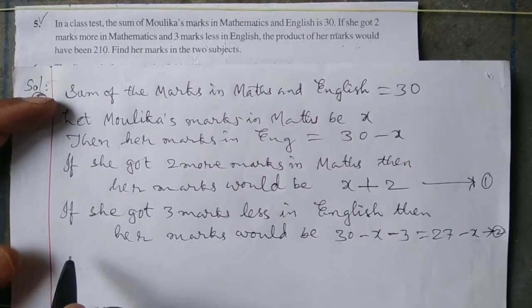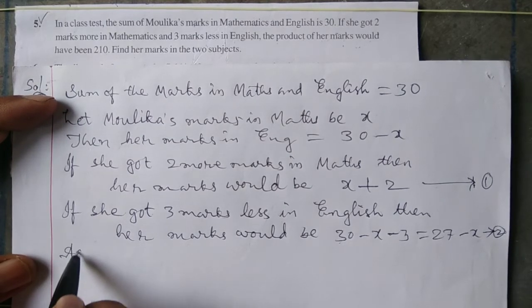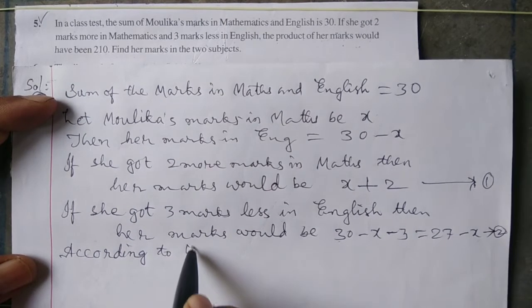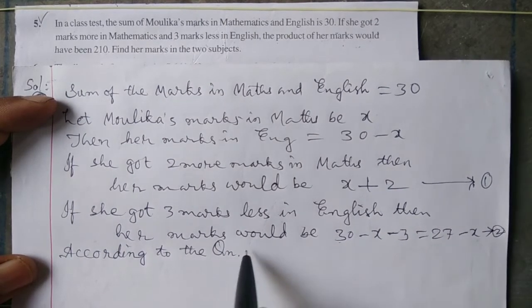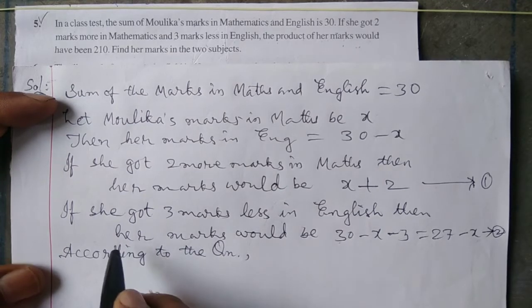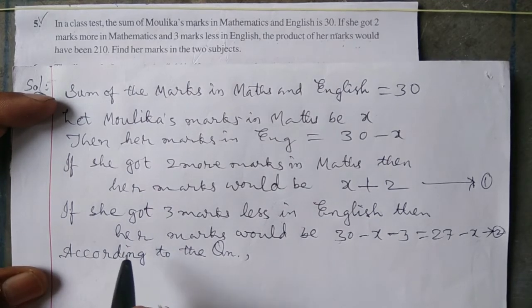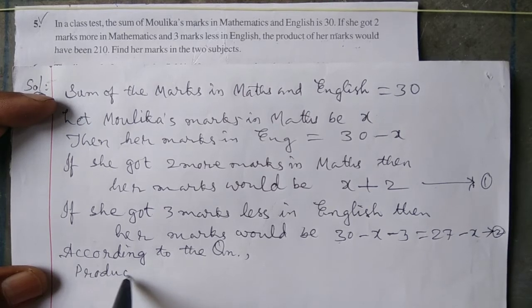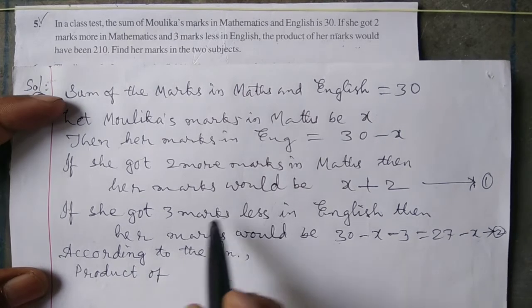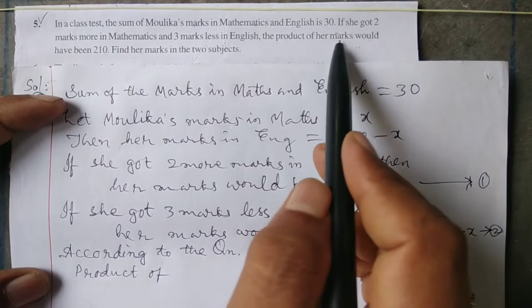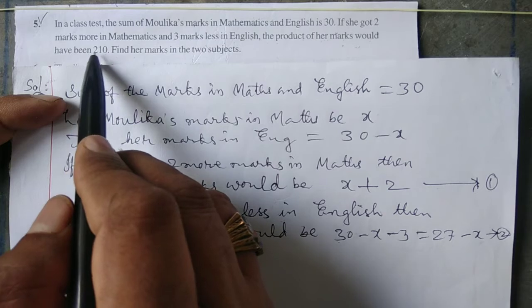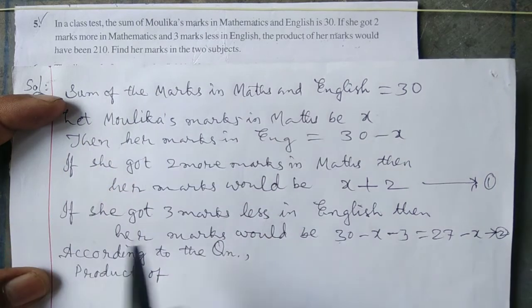According to the question, the product of her marks would have been 210.